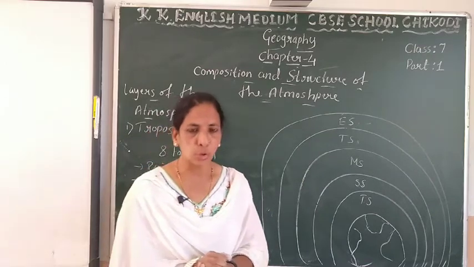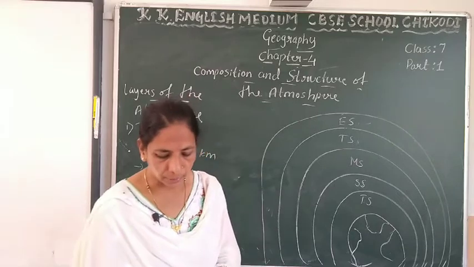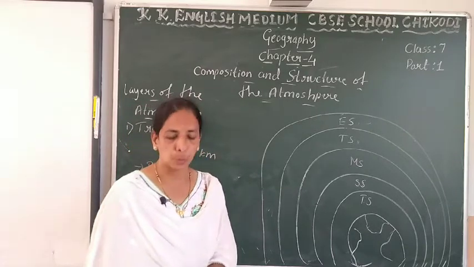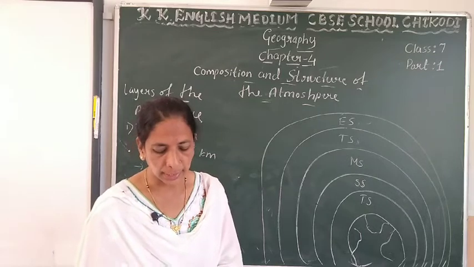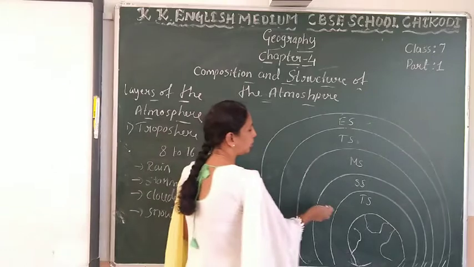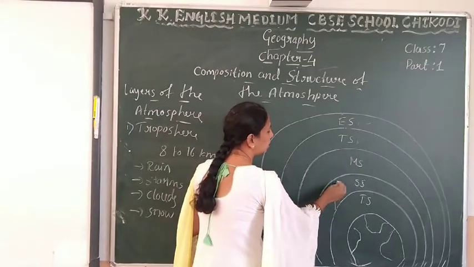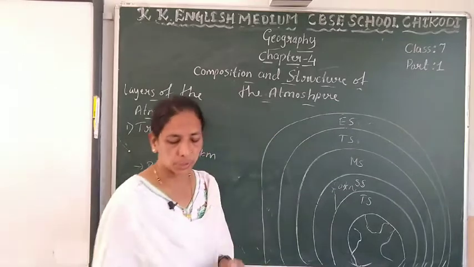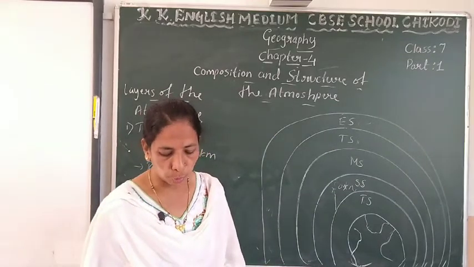This stratosphere, why do we call it stratosphere? It is above the troposphere. It extends to a height of 50 kilometers. How much height? 50 kilometers.